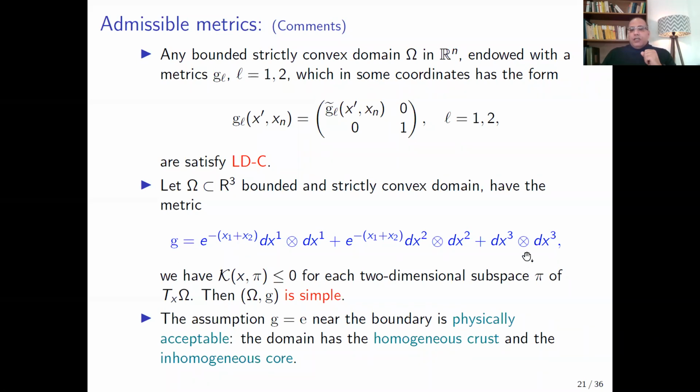Moreover, if you consider omega a bounded and strictly convex domain of R3 equipped with this metric, then we can prove that the sectional curvature is negative and the metric G is simple. The final comment is that the assumption that G is equal to the Euclidean metric near the boundary is physically acceptable: the domain has a homogeneous crust and a homogeneous core.